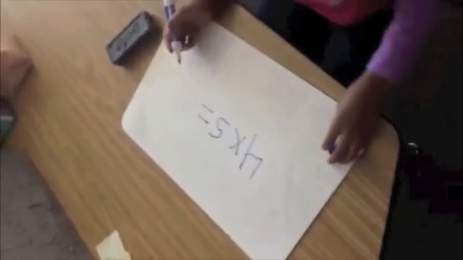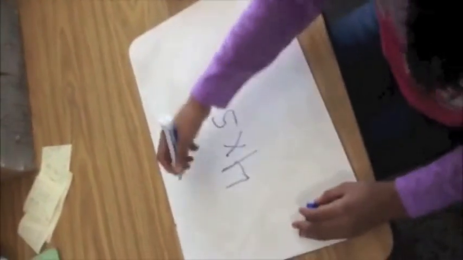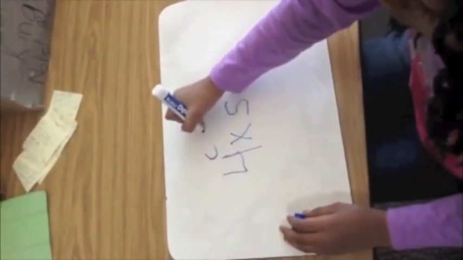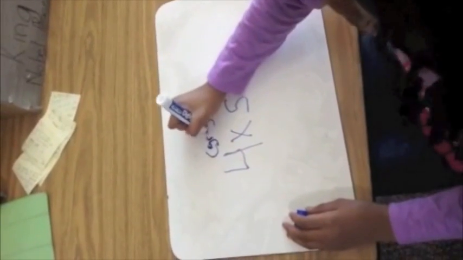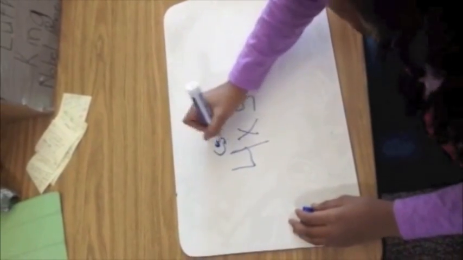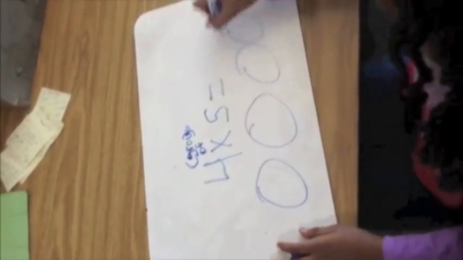Arezi, can you explain your thinking on 4 times 5? Okay, so 4 times 5, I write down the equation, and then 4 times 5 is the same as 4 groups of 5. So I would do 4 circles, and then I would put 5 in each one.